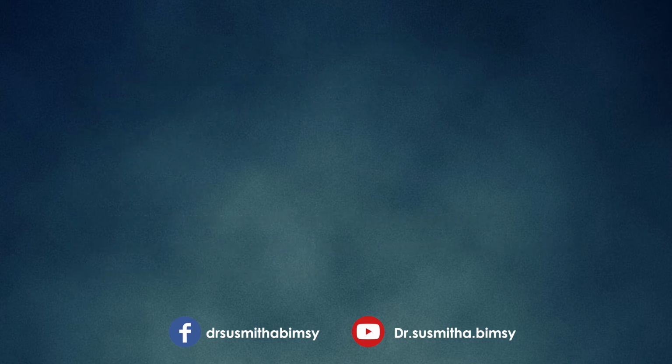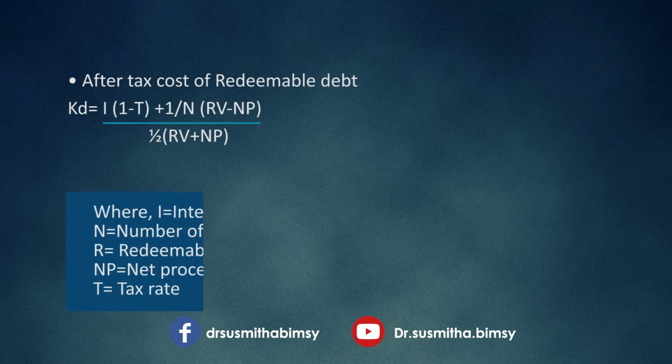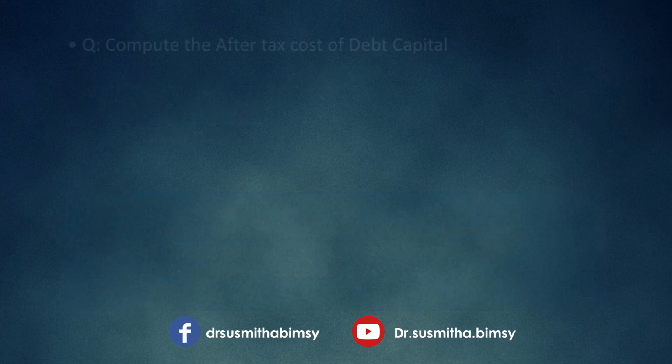And this is the formula for calculating the after tax cost of redeemable debt. Here cost of debt, that is Kd, is equal to I into (1 minus T) plus 1 by n into (RV minus NP), whole divided by 1 by 2 into (RV plus NP), where I is equal to interest, n is equal to number of years in which debt is to be redeemed, RV is equal to redeemable value of debt, that is amount payable on redemption, NP is equal to net proceeds of debentures, and T is the tax rate. So look at this problem.